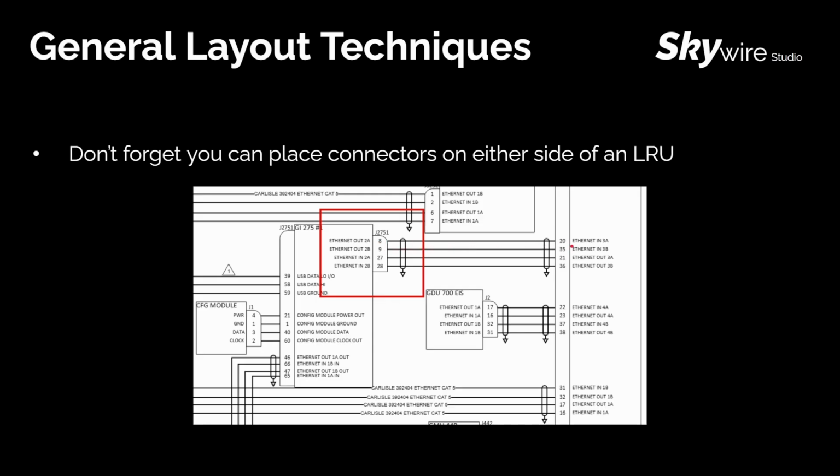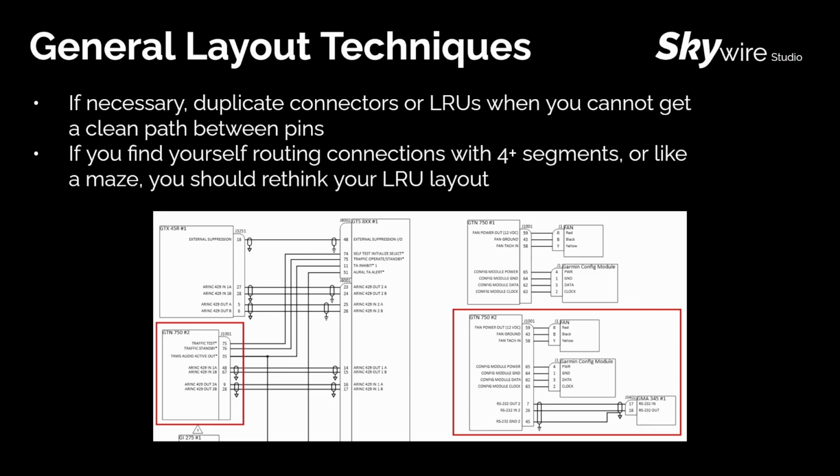Similarly, you can also duplicate LRUs when you don't get a clean path between the pins. So if you find yourself routing connections that have more than 4 segments, or it just ends up looking like a maze, you just need to sit down and rethink your LRU layout. You can see in this example, we have a GTN 750 over here on the left side. It's the number 2 unit, and we have the same GTN 750 number 2 unit on the right side. This is all on the same sheet, which is okay. It's alright to have the same unit duplicated on the sheet.